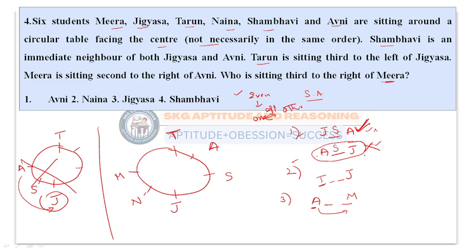So what is asked in the question? Who is sitting to the third right of Meera? Here Meera is present: first right, second right, and third right. The person in the third right is Shambhavi. I hope you are clear with this point. Seating arrangement is all about getting the possibilities, and we need to find the minimum possibilities in order to get the answer in less time. Let us go for the next question.